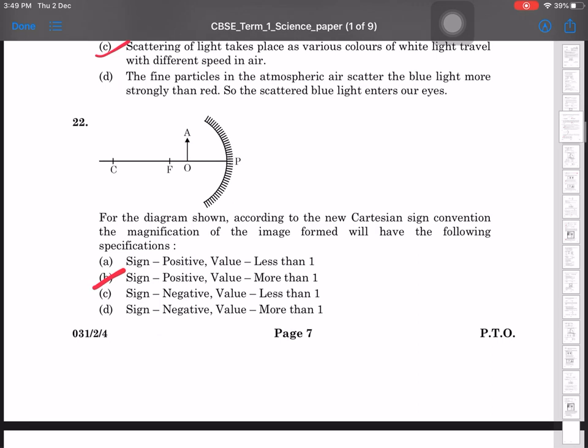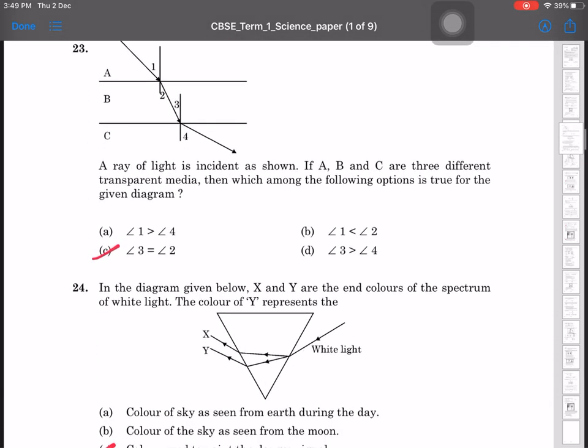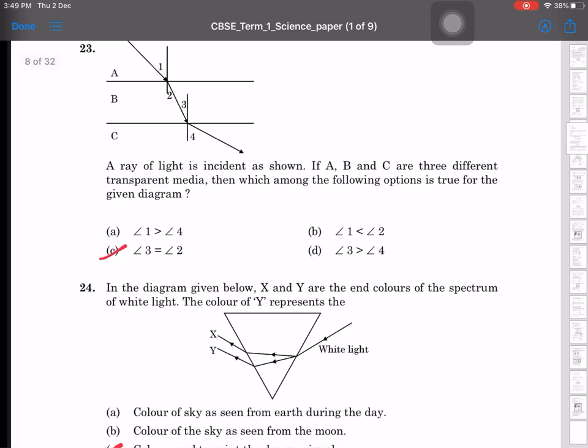Question number 22. Its sign positive value more than 1. B option. ये सॉल्व करने होंगे, बट अभी तो आपको आंसर ही चाहिए. A ray of light is incident as shown in A, B, C or 3 different transmitting media. Then which among the following options is true for the given diagram? Angle 3 equals to angle 2. Interior angles जो है इसके इक्वल होते हैं.